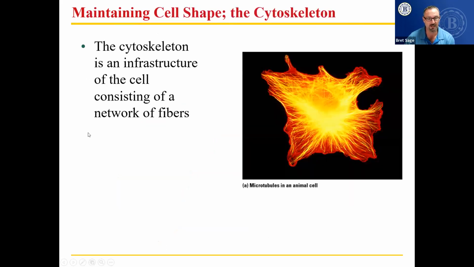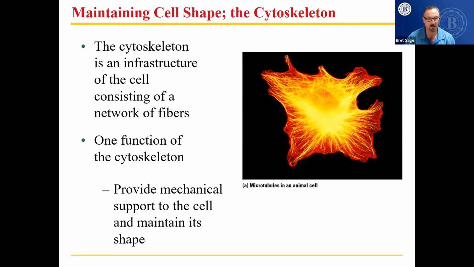Okay, the cytoskeleton is next. The cytoskeleton is an infrastructure of the cell consisting of a network of fibers. What it does is it helps the cell stay together, and change its shape, potentially if it's a white blood cell. One function of the cytoskeleton is to provide mechanical support to the cell and maintain its shape. This is a stain showing these microtubules which make up the cytoskeleton of a cell.